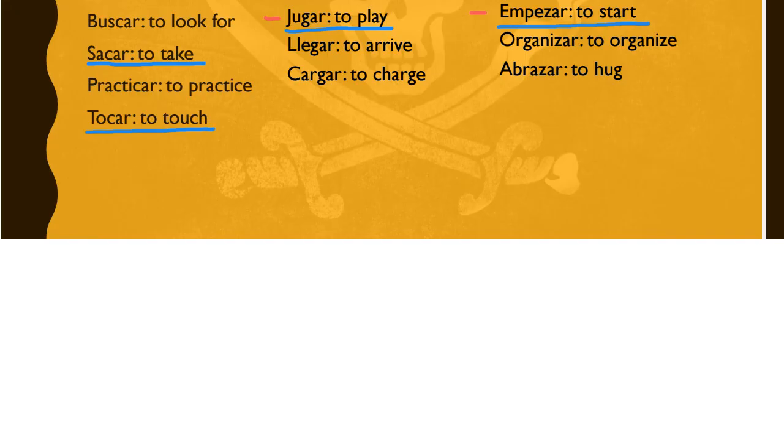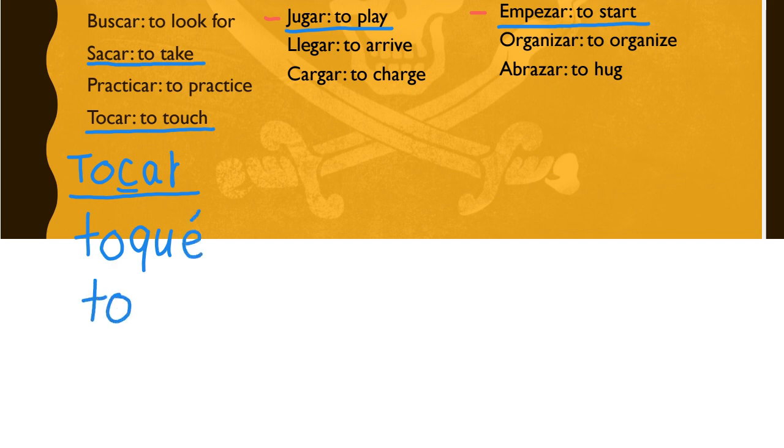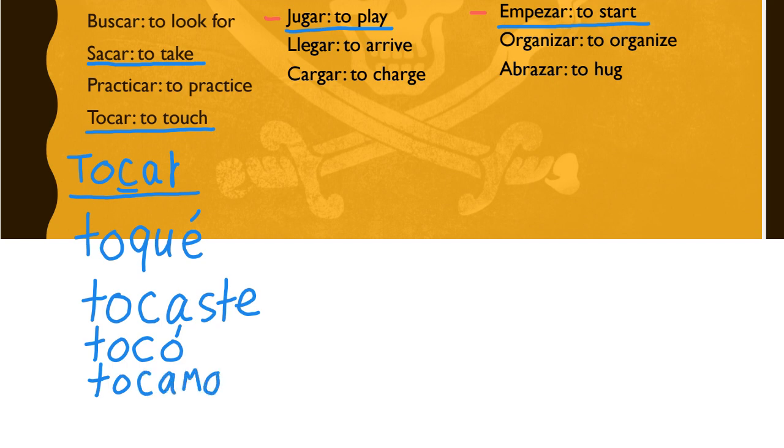I want to practice conjugating just a few of these verbs with you to show you how easy it is to do in the preterite tense. So tocar, if you want to say touched. For yo, you're going to change this C to a QU, and then add the regular ending, so toqué. Then you're not going to change the C for any of the rest of them. So tocaste, tocó, tocamos, and tocaron.